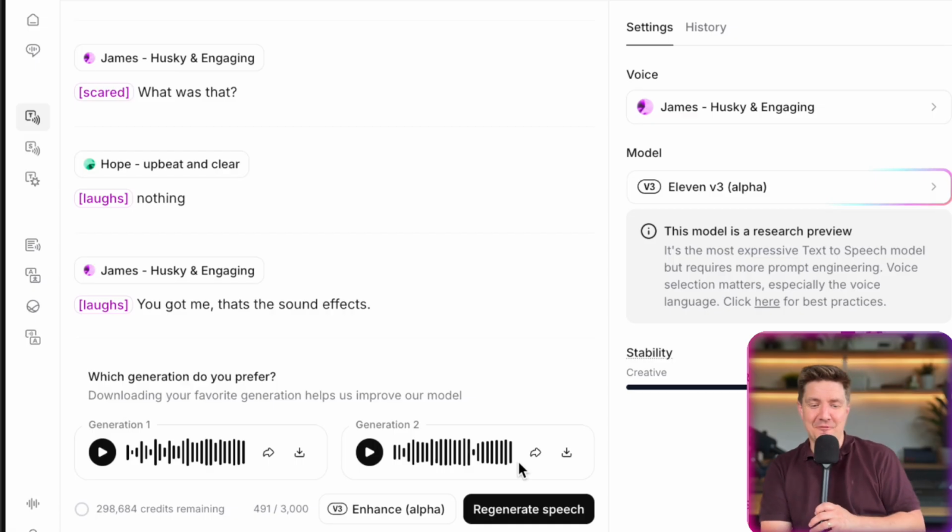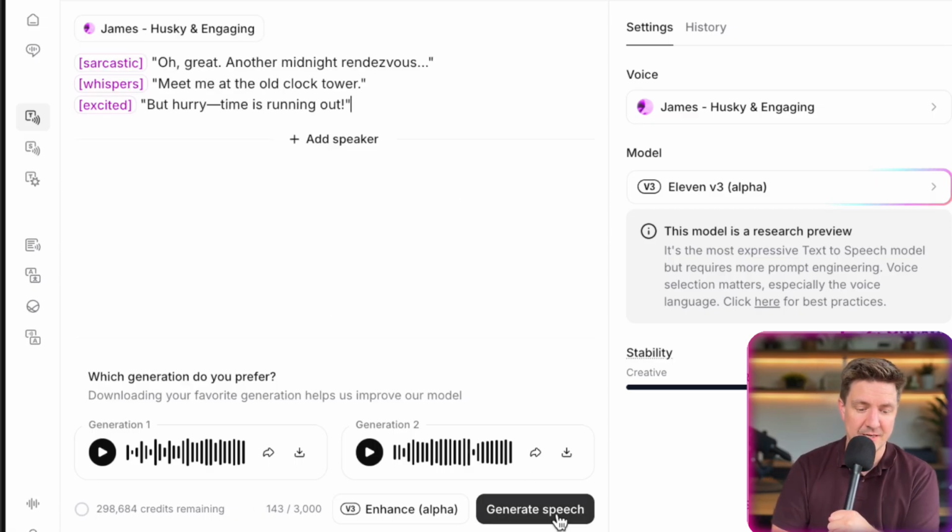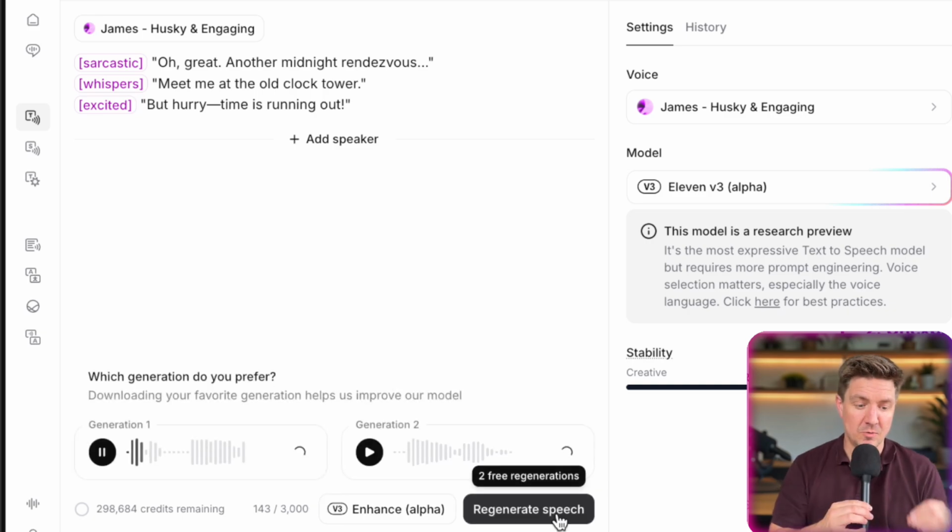So let's try a few more options that we have here, which is a mystery one. Let's try generate.